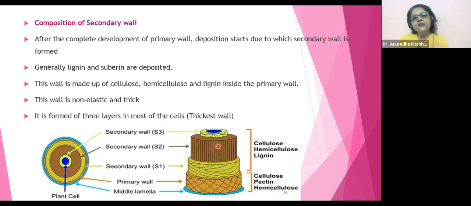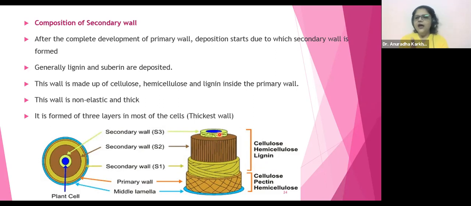Sometimes only S1 is there, sometimes S1, S2. So it depends on the life of the plant how much material it wants to appose. Here you can see cellulose, pectin, hemicellulose, which is a part of your primary wall, and cellulose, hemicellulose, and lignin, which is a part of your S1, S2, S3.